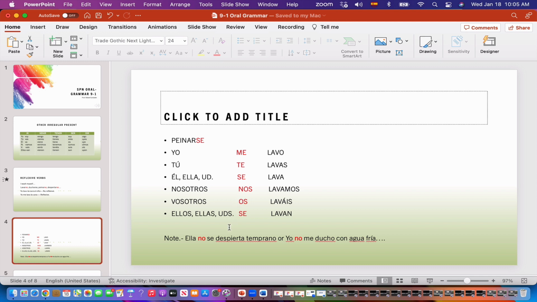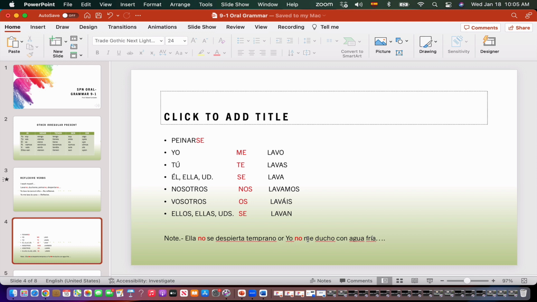Now, another thing is that when the sentence is negative, what we do in Spanish is to place no in front of the reflexive. So if this sentence is affirmative, you say yo me lavo. Yo me lavo means I wash myself. But if you say I don't wash myself, or I don't wake up myself, in this case you place no in front of the reflexive pronoun. So ella no se despierta temprano means she doesn't wake up early. Okay? Or yo no me ducho con agua fría, I do not take a shower with cold water.